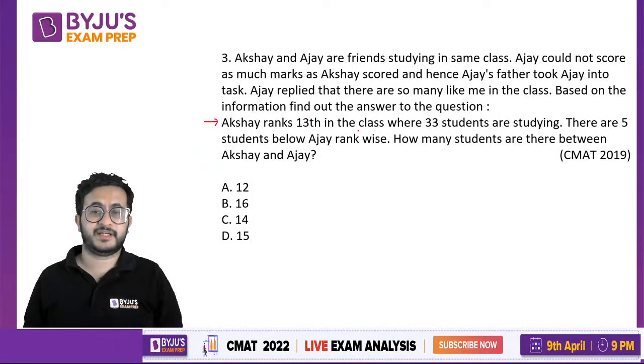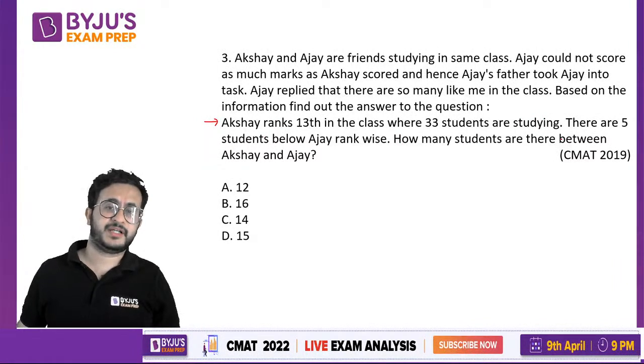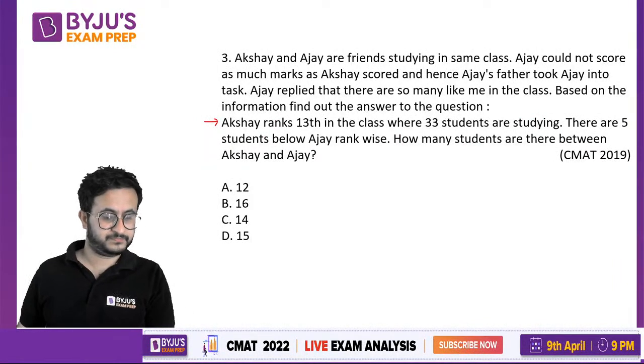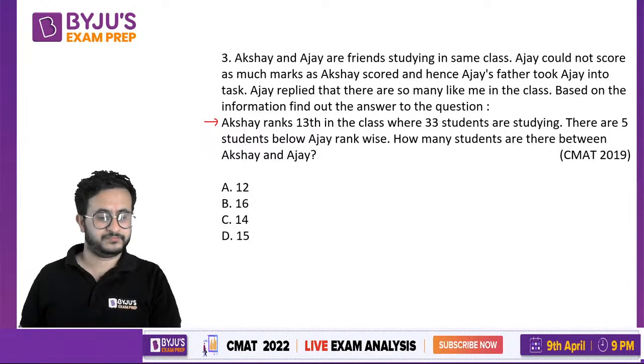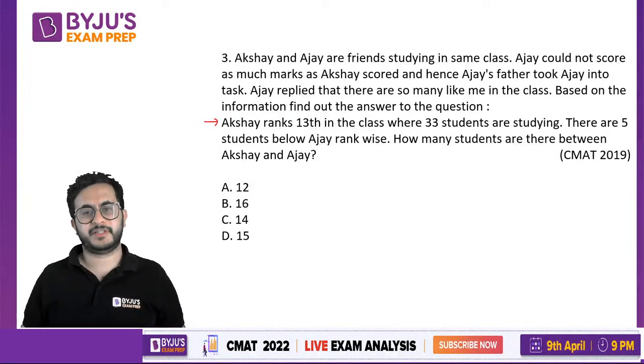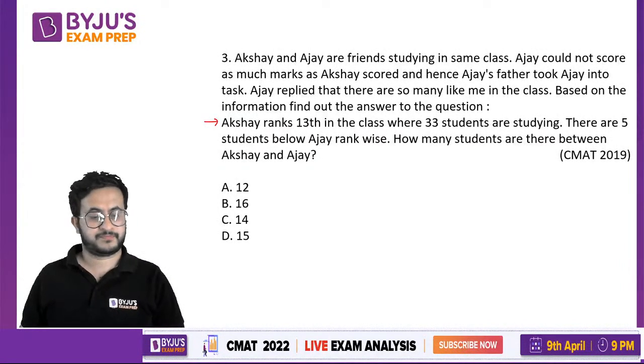Akshay ranks 13 in the class where 33 students are studying. There are 5 students below Ajay rank wise. How many students are there between Akshay and Ajay? So we have to find the number of students between these two people, Akshay and Ajay.